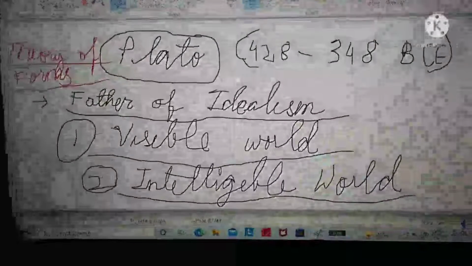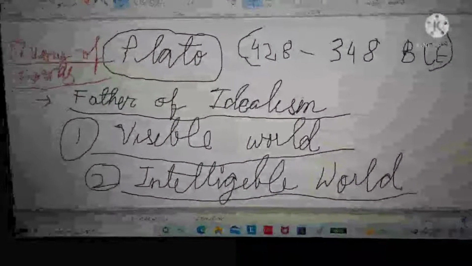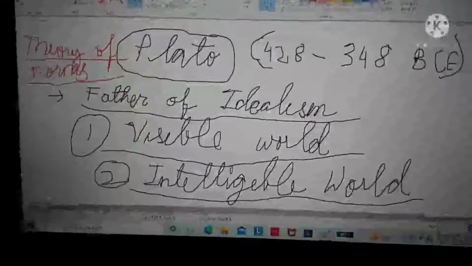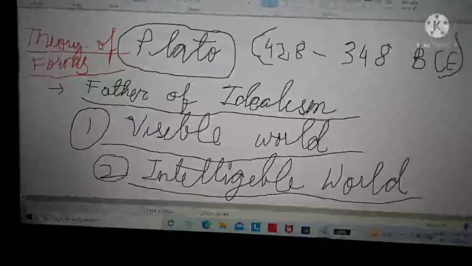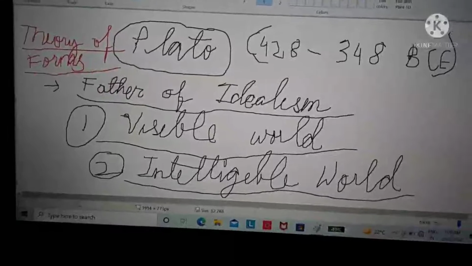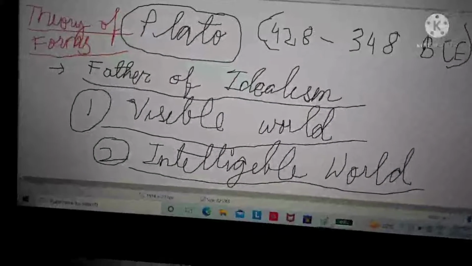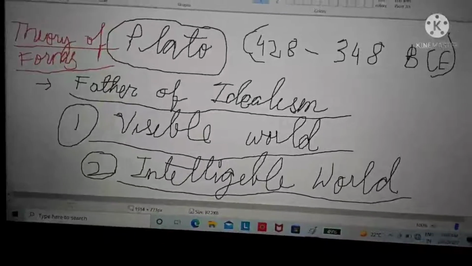Let me remind you, after watching this video, you must go to the other video, which is on the cave theory or the allegory of the cave, because I have explained this theory there and gave the exact example of this theory.